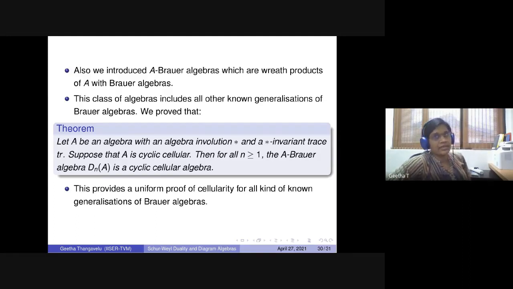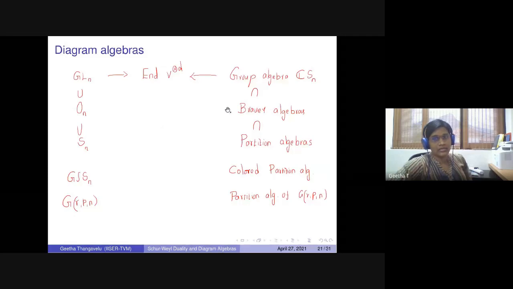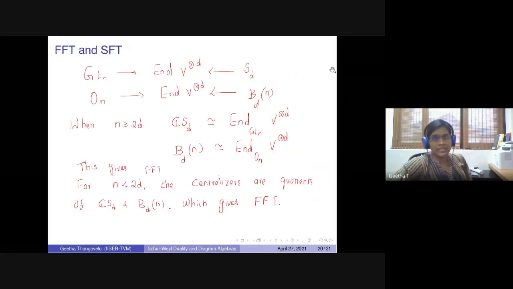As I mentioned earlier, this part has a non-trivial kernel. So the people who defined the cellular algebras, Lehrer and Zhang in 2012, studied that these Brauer algebras are cellular.